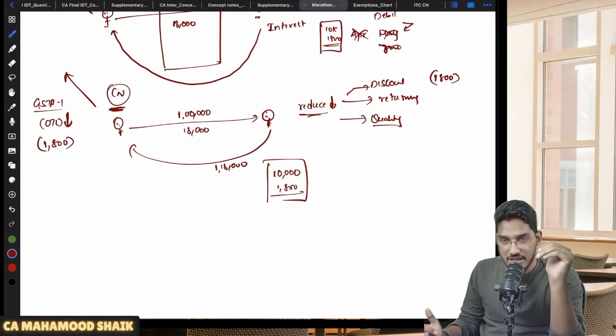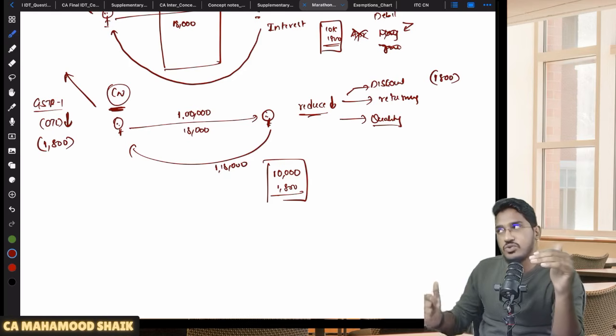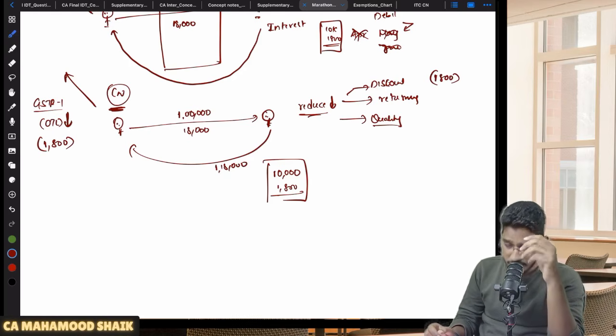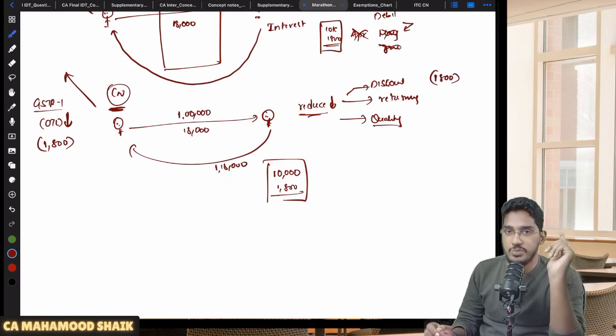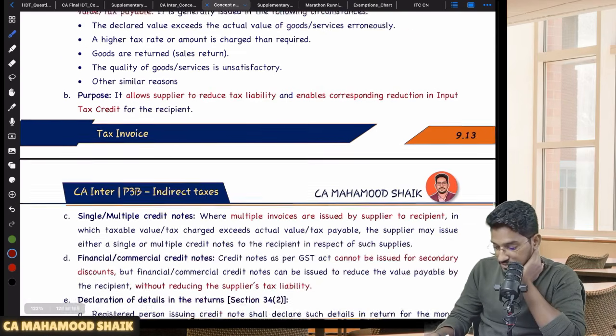If you want to declare your credit note in your GSTR1 and want to reduce your output tax liability, we will have kept one time limit. Within that time limit, if you are coming and declaring the credit note, then only we will reduce your output tax liability. If you are not declaring that credit note within the specified time limit, we will not reduce your output tax liability. Sir, what is that time limit? This time limit is very important. From here, the questions might come.